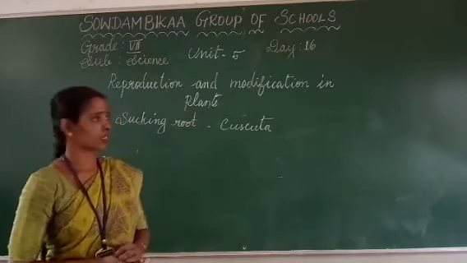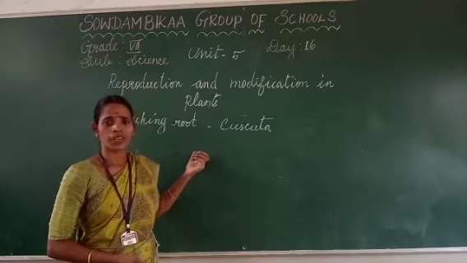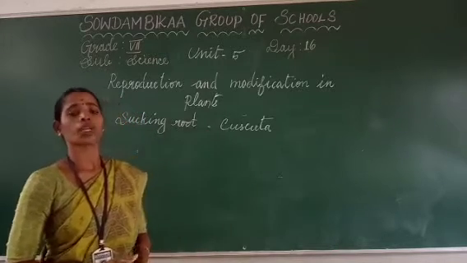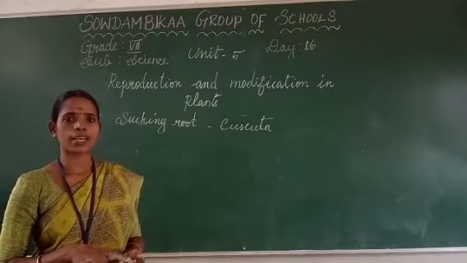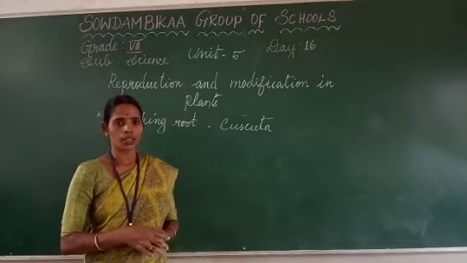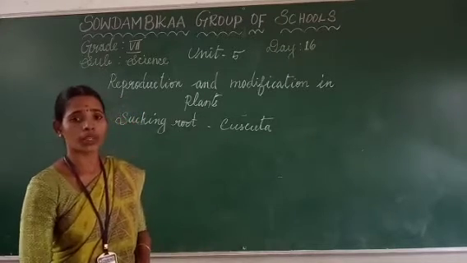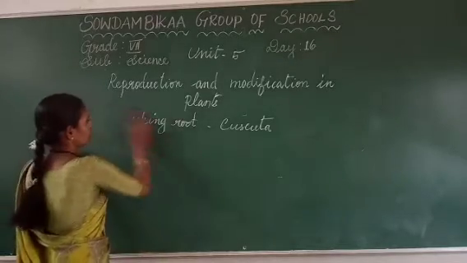Already we have seen the modifications of root. What are the vegetative parts of the plant? Root, stem and leaves. So far, what we have seen is the modifications of root alone. The next thing we are going to see is the modifications of stem.